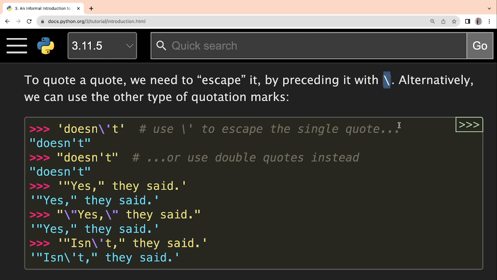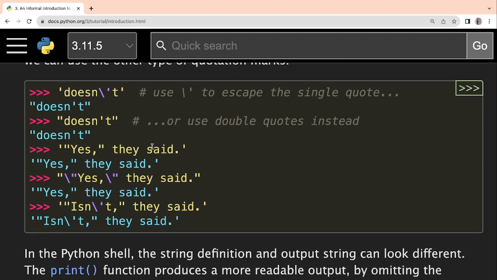So we have to write a slash and then the internal quotation mark, and then it will get escaped and we will get the proper output. Otherwise we are going to get an error. Okay, so here some examples are written. You can copy these examples and try them yourself, or otherwise you should try some new strings by yourself and see what kind of output you get.